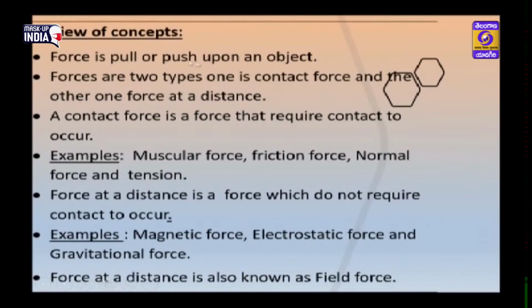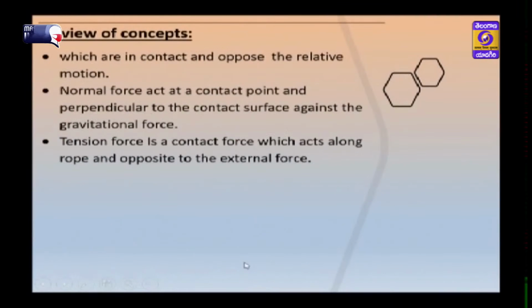Force is a pull or push upon an object. Forces are of two types: one is contact force and the other is force at a distance. A contact force is a force that requires contact to occur. Examples: muscular force, friction force, normal force and tension. Force at a distance is a force which does not require contact to occur. Examples: magnetic force, electrostatic force and gravitational force. Force at a distance is also known as field force.